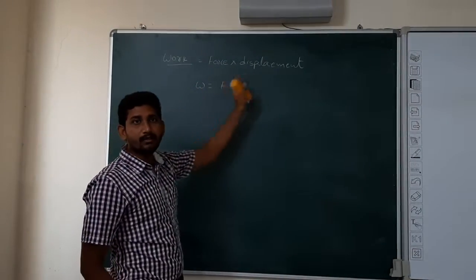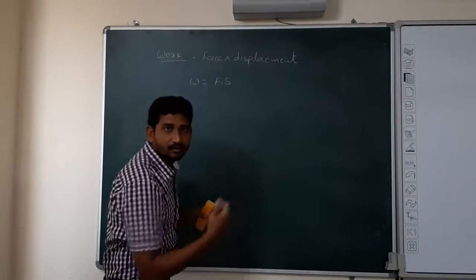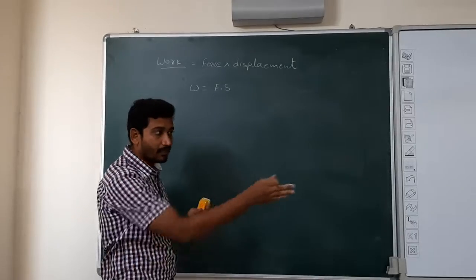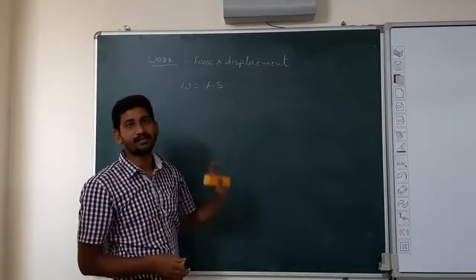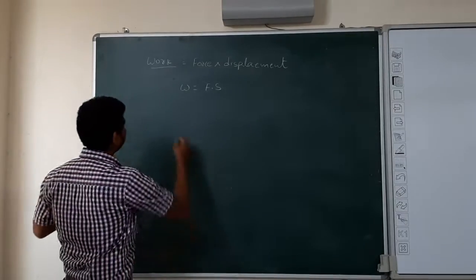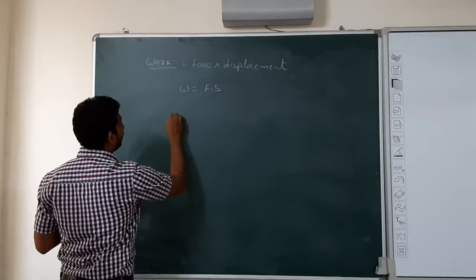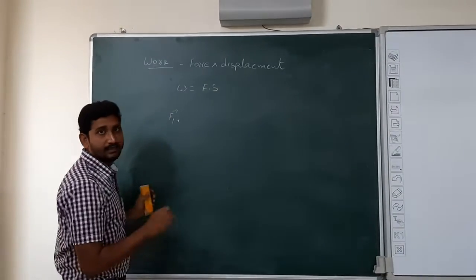So force into displacement. How much force we apply, that much distance the body will travel. If the path is a straight line, that distance is said to be displacement. See, there is a ball and I applied some force on the ball, a small force, take that as F1.